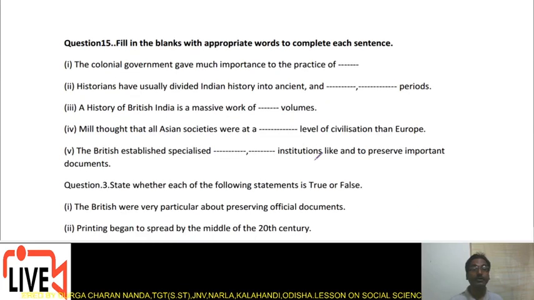Then comes another question. Fill in the blanks with appropriate words to complete each sentence. The colonial government gave much importance to the practice of dash. Historians have usually divided Indian history into ancient, dash and dash periods. The history of British India is a massive dash volumes. It comprised of dash volumes.